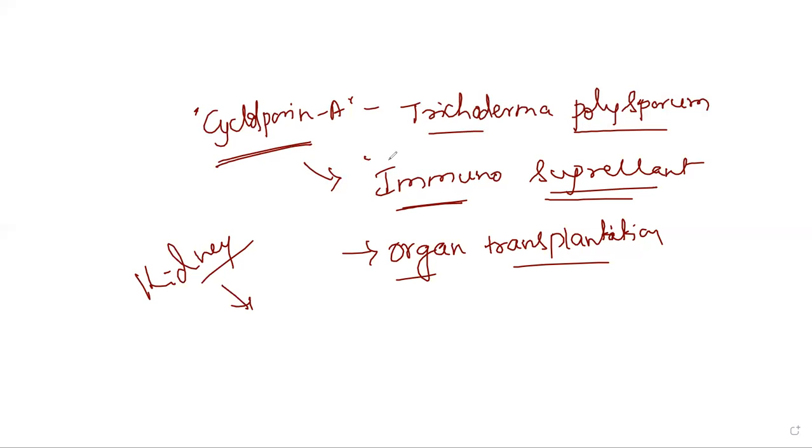Cyclosporin A is majorly used as an immunosuppressant agent, especially in cases of organ transplantation. It is a compound used to reduce hyperimmune responses, and it can even be used in cases of allergy. Whenever there is a hypersensitive reaction, a hyperimmune response, cyclosporin A is used, and that will reduce the immune response. Hence, it is known as an immunosuppressant, and it is obtained from Trichoderma polysporum.